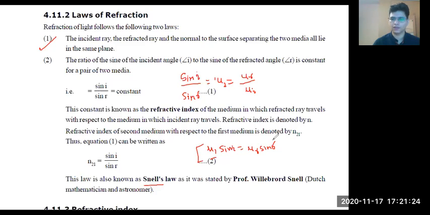So this is what we will use. Actually, both are the same. Either you write n21 or mu21, it doesn't matter. Everything is just a notation. And this law is called Snell's law. Got it, everyone?